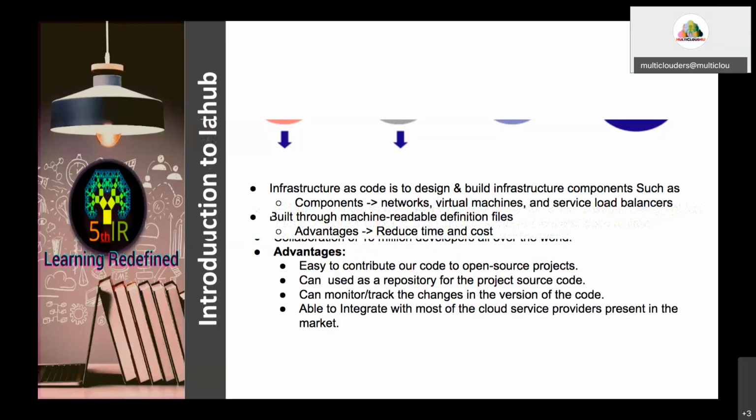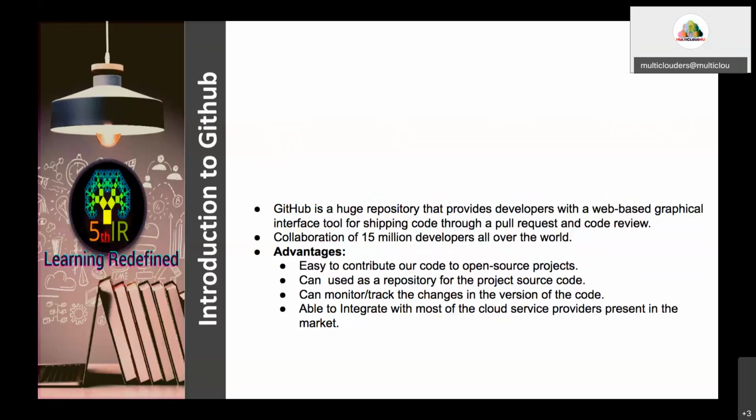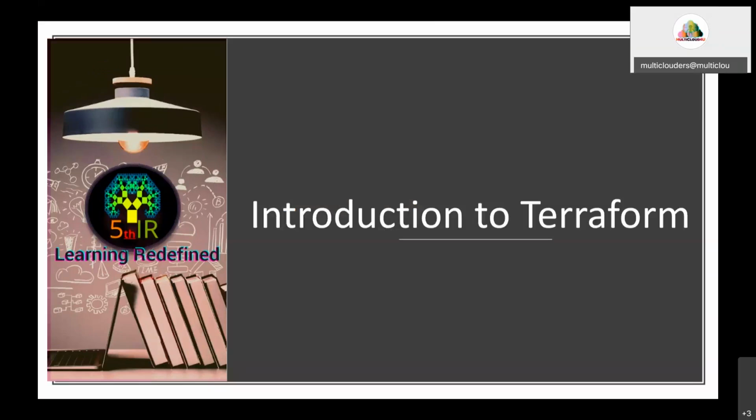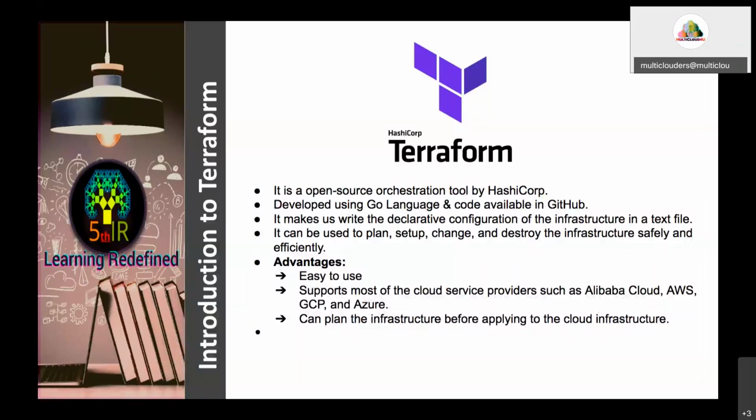Now we are going to another DevOps tool, that is Terraform. It is used for creating the infrastructure. As we mentioned already, it is one of the tools used for creating the infrastructure of the cloud. Now, moving to Terraform, it is an open source orchestration tool developed by HashiCorp. It is developed using the Go language, and its code is available in GitHub. So it is open source software.